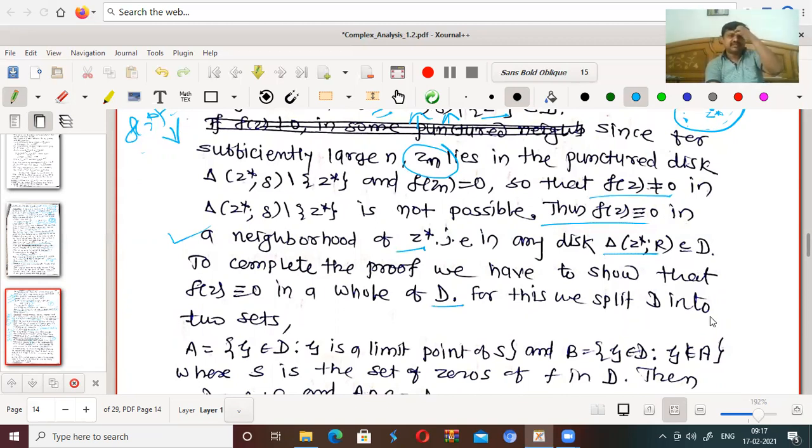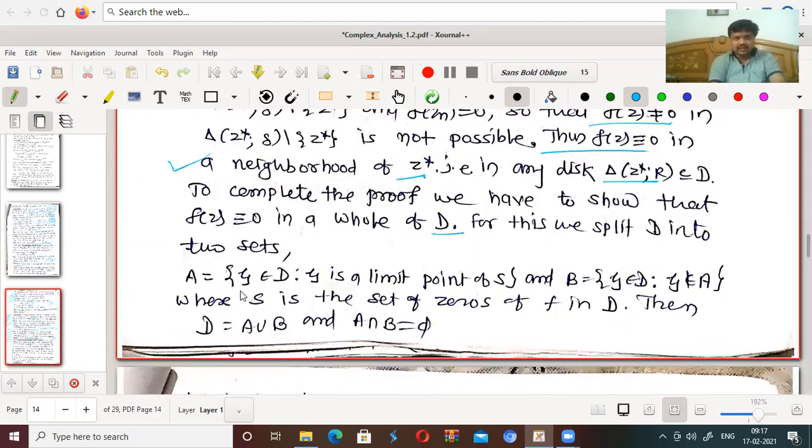For this, we'll split D into two sets. Number one, A is the set of all those points xi in D such that xi is a limit point of S. And the second set is the set of all those xi in D such that xi does not belong to A, where S is the set of zeros of f in D. Then the whole disk is the union of these two, and the intersection is the empty set. These are two disjoint sets, but if we take the union, we get the disk D.